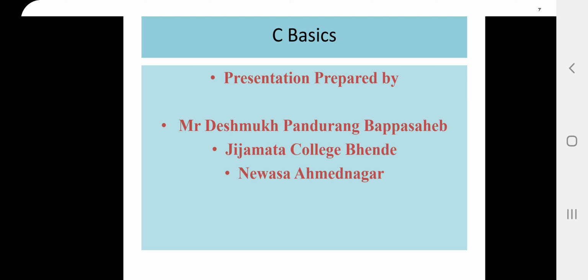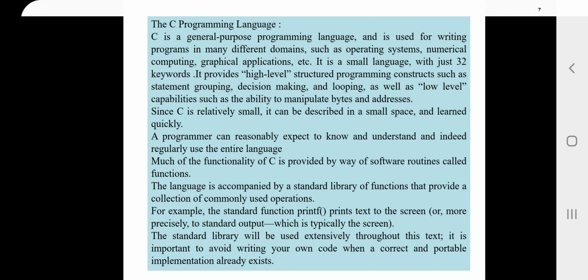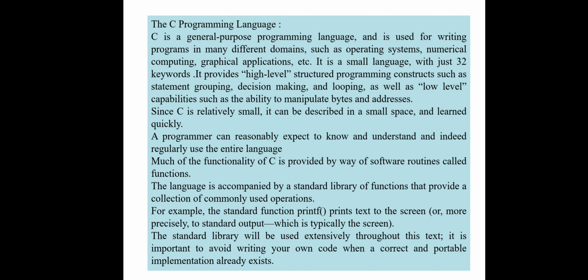Now we will look at something about C basics. You see, C is a general purpose programming language and it is used for writing programs in many different domains such as operating systems, numerical computing, graphical applications, etc. It is a small language with just 32 keywords. Only 32 keywords are used in this language during the programming.